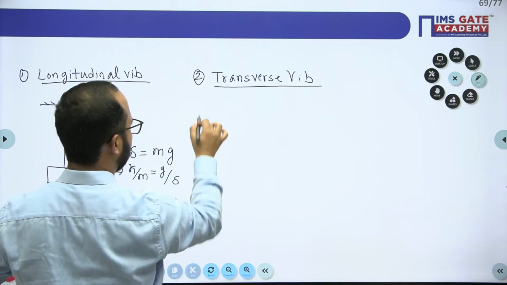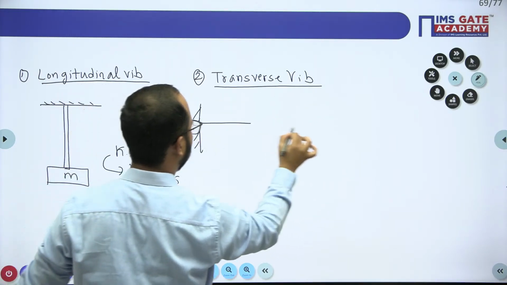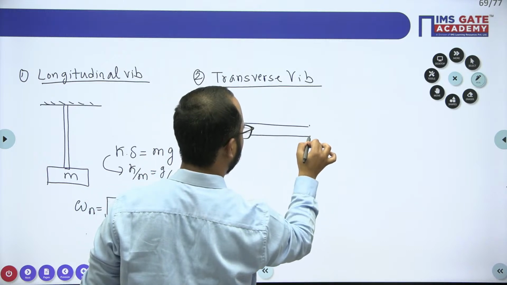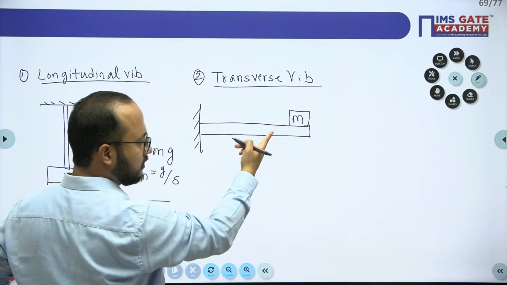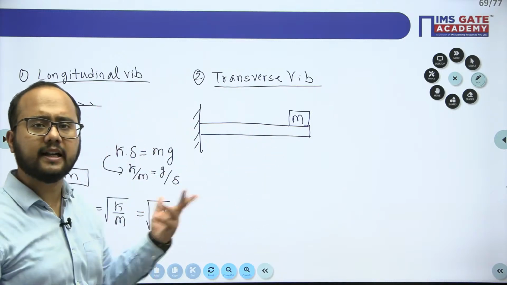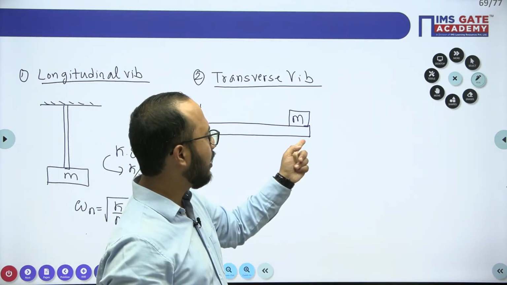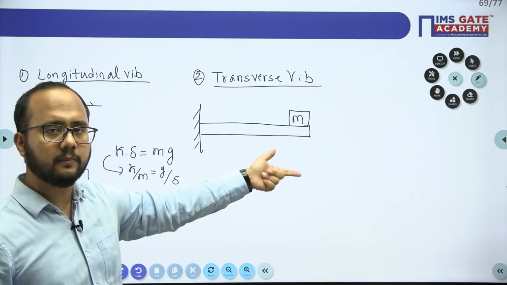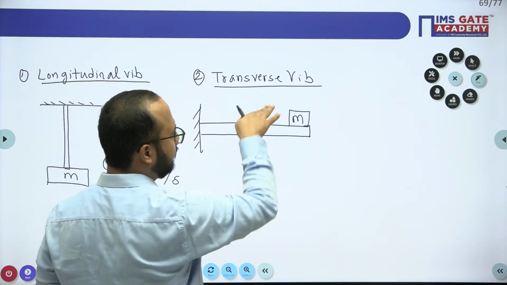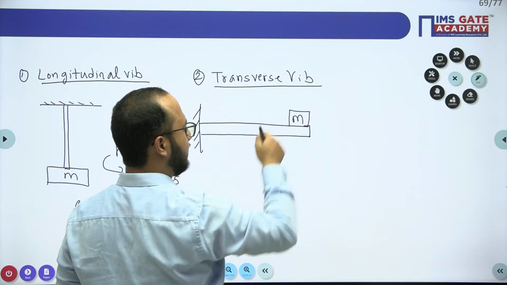Transverse vibration like this. Okay, so now because of this mass, this is an example of a cantilever beam with a point load acting at the free end. From strength of material concepts, we know the deflection of the beam, right? So they will ask what the transverse vibration will be if a point load is acting like this.